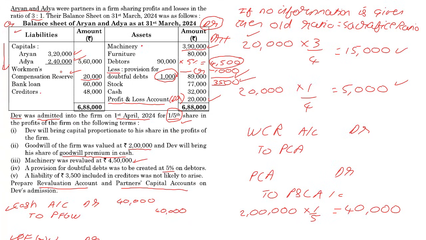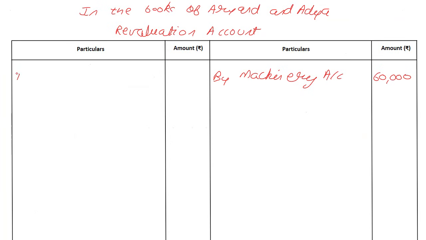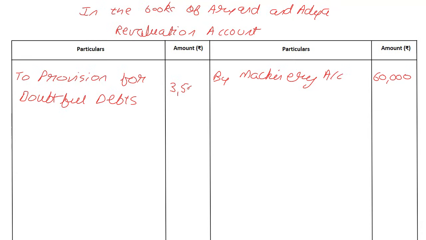So I am going to go to the revaluation account on the debit side because what do we mean by provision for doubtful debts? We mean people who are not going to pay us. We think more people are not going to pay us. That is bad for us. Debit all expenses and losses. So for 3,500 to reserve for doubtful debts, and what are they calling it? They're calling it provision for doubtful debts. So I'll also call it that. To provision for doubtful debts, and we have 3,500.